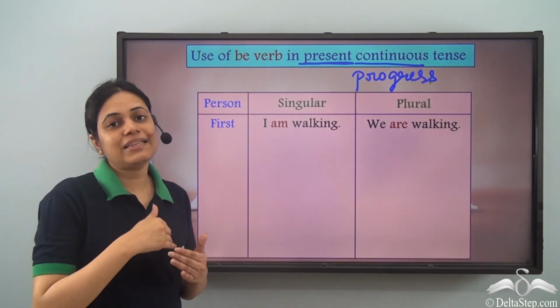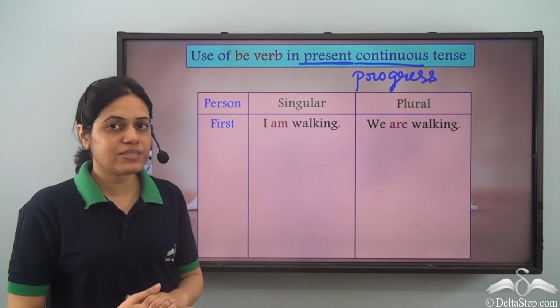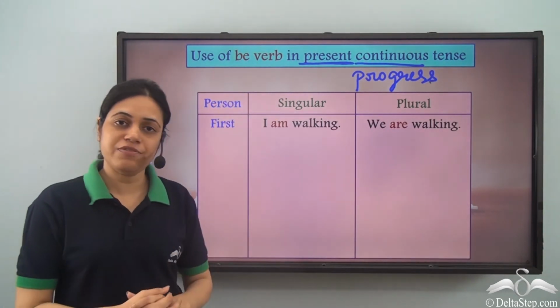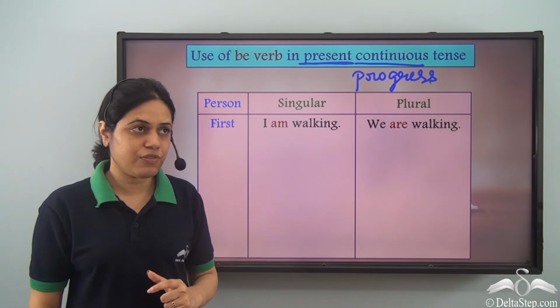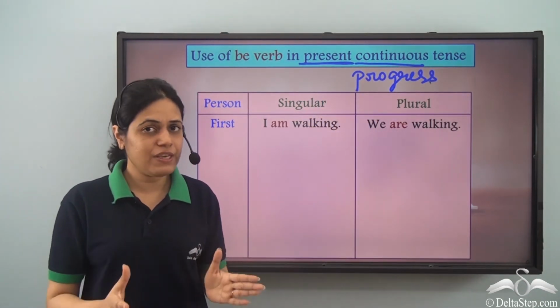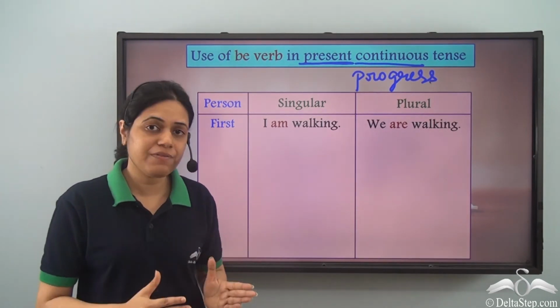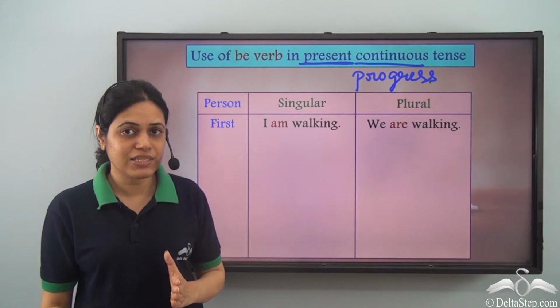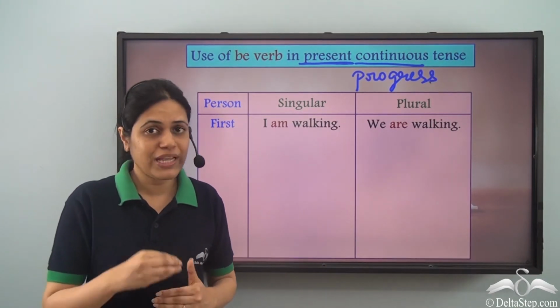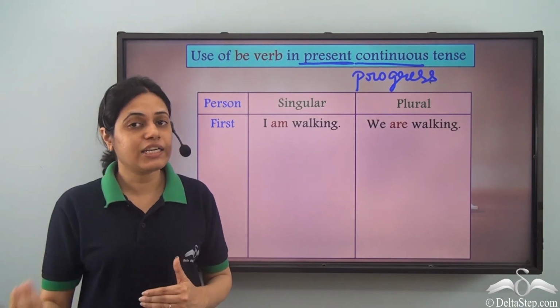It means that the action is going on or the action is in progress. Now, the usage of be verb as an auxiliary verb in present continuous tense. So, we saw that be verb is used as an auxiliary verb or a helping verb in continuous tenses. That is when we want to show that an action is taking place or still continuing.